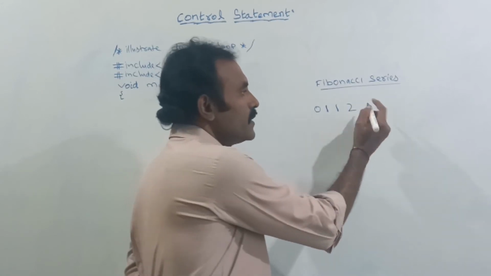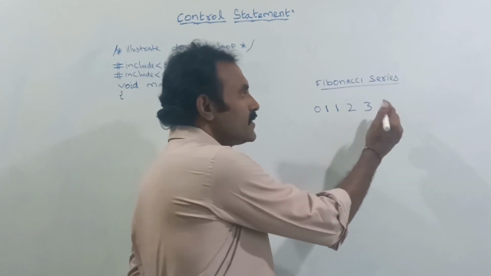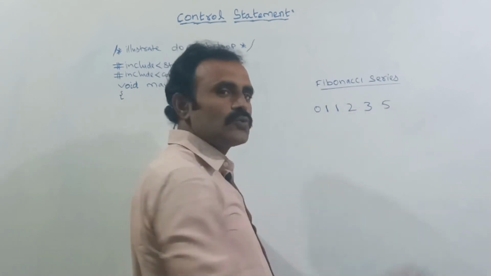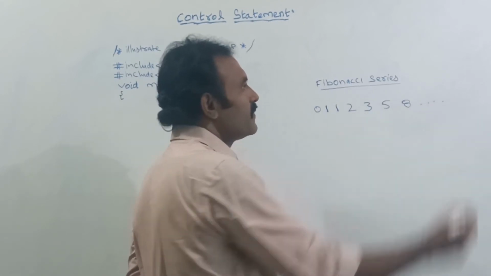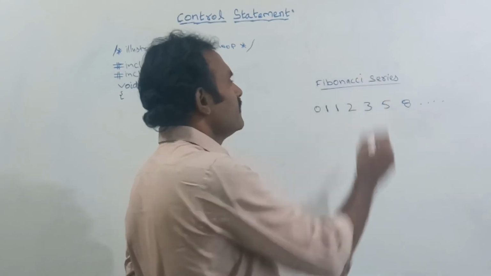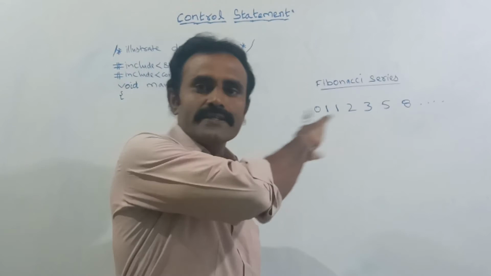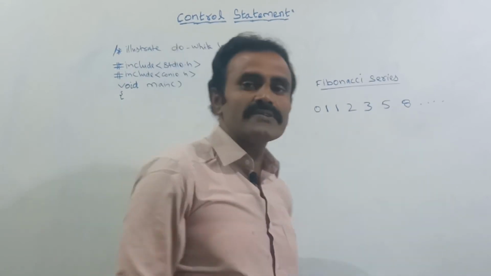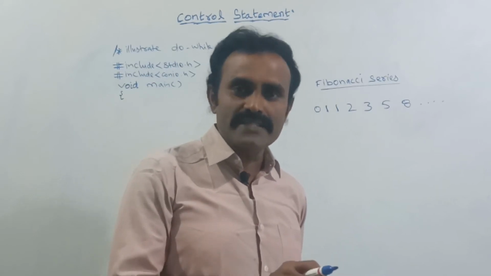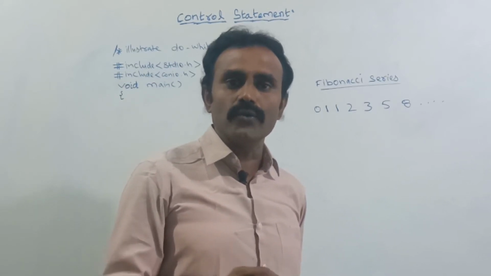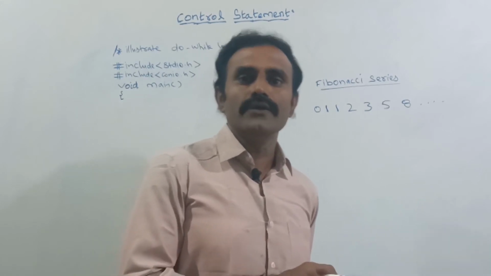So 1 plus 2 is equal to 3. Here the last two numbers are 2 and 3, so 2 plus 3 is equal to 5. Here the last two numbers are 3 and 5, and 3 plus 5 is equal to 8. So in this way, in the Fibonacci series, every time the last two numbers are added and the result is included in the series. So this is the Fibonacci series. Now we are going to write a program to print the Fibonacci series. Here we are using the do while loop. Let us see how we can print the Fibonacci series by using the do while loop.